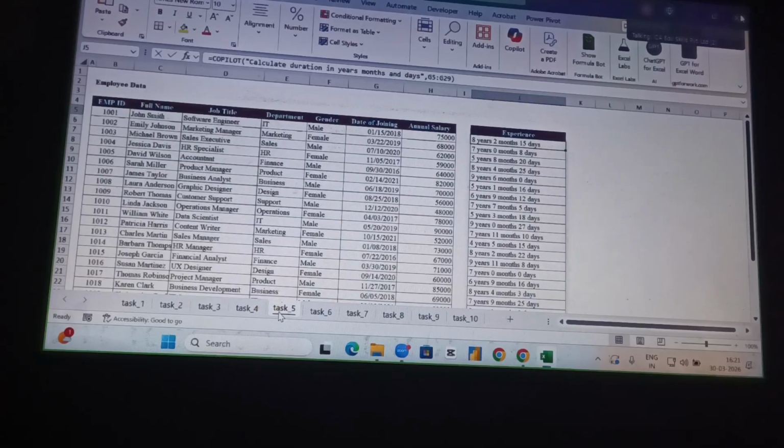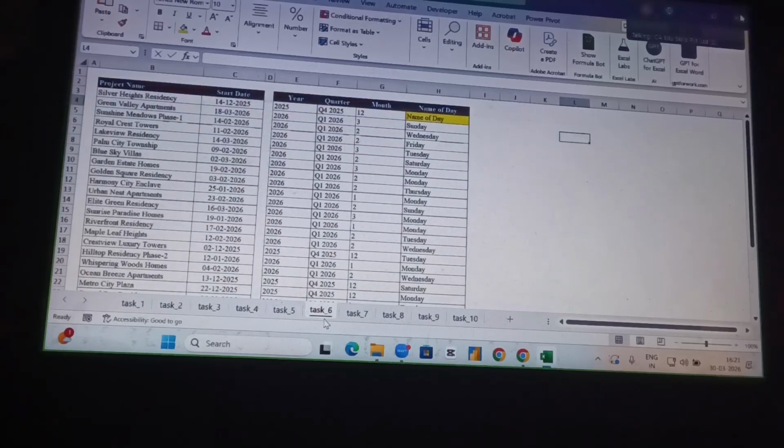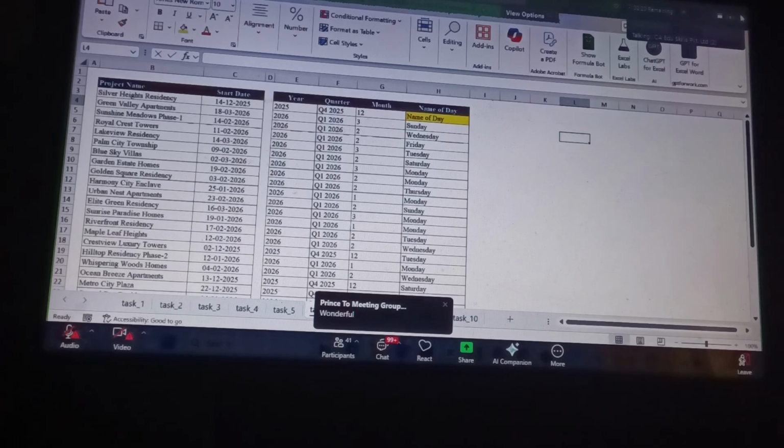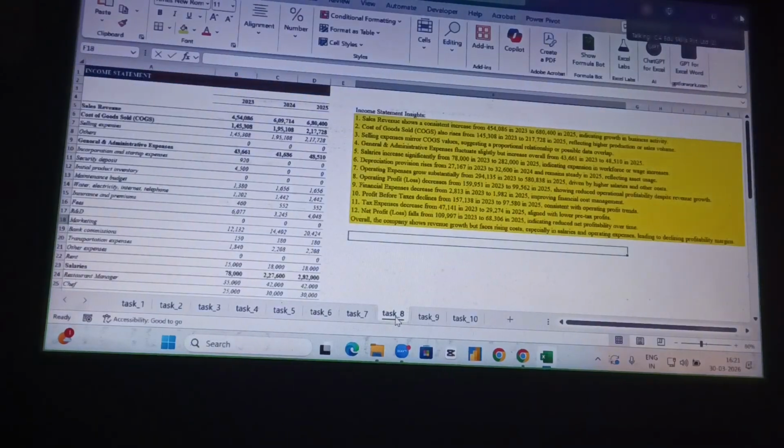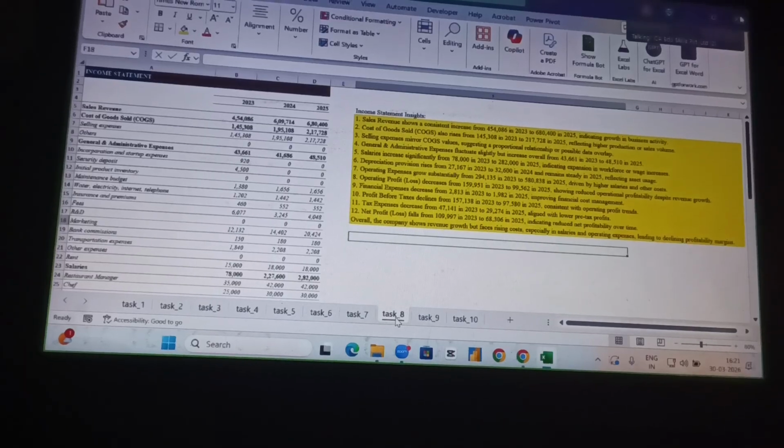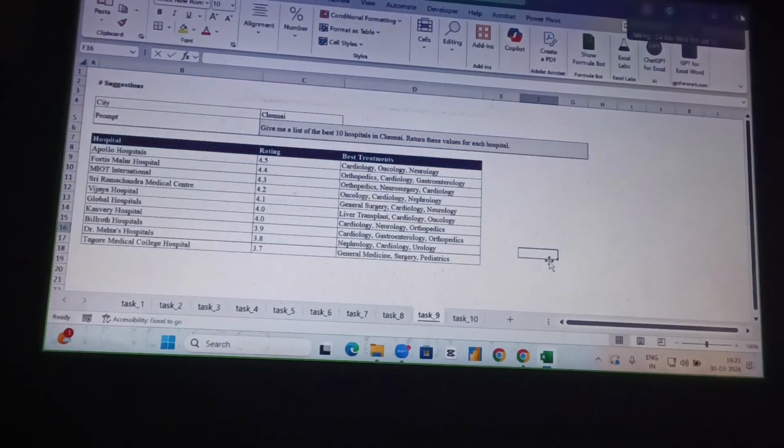You can also use it as a calculation. We don't need the separate formula. By most of them, at least with Copilot, I think more than 100 formulas we actually bypass. Sentiment analysis by using Copilot. We can create a report, a financial report by using Copilot. You can create such kind of suggestions or create an automated report.